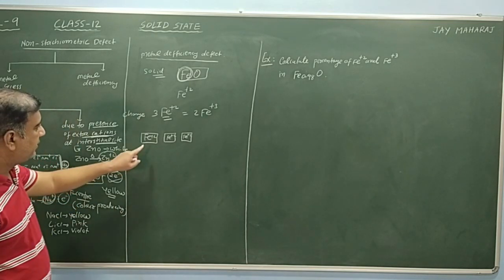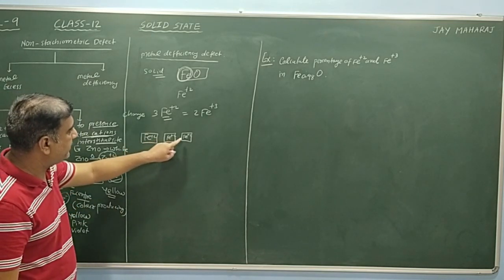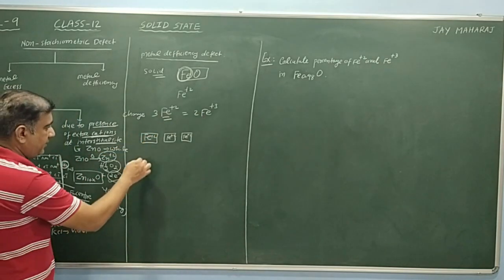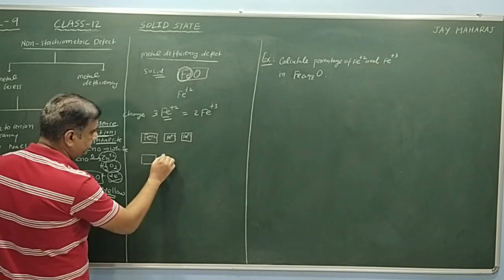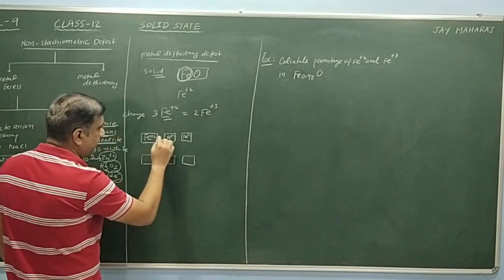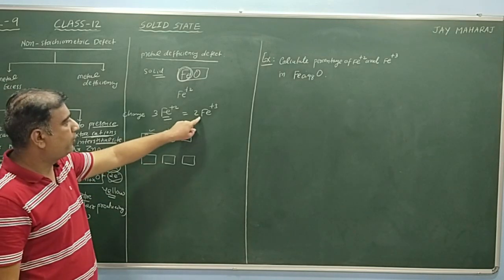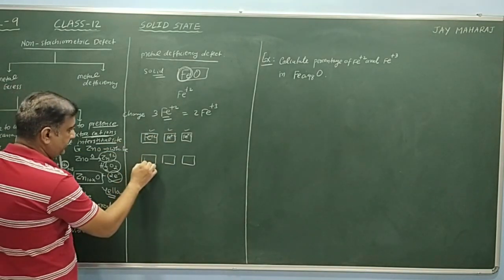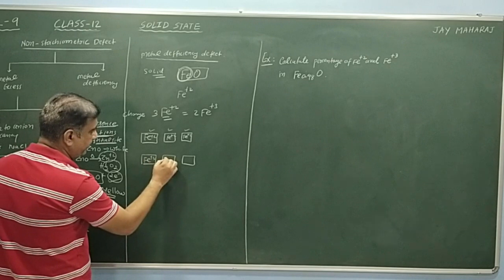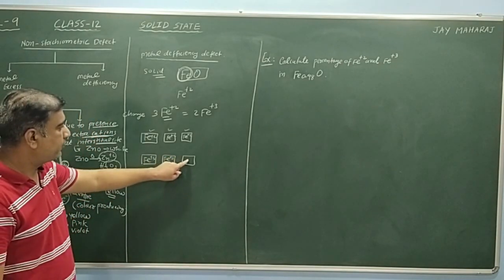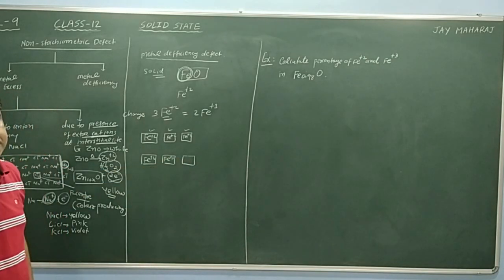Maintaining charge, 3 Fe+2 have charge equal to 2 Fe+3. That means these 3 Fe+2 are replaced by 2 Fe+3, so one position becomes vacant.